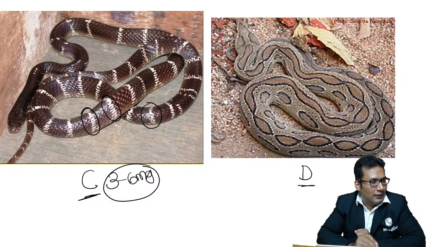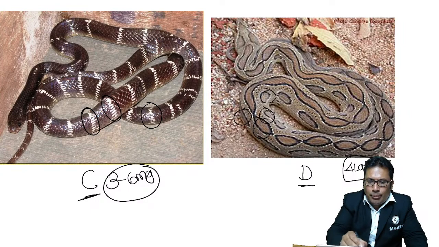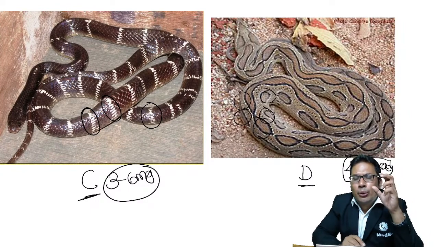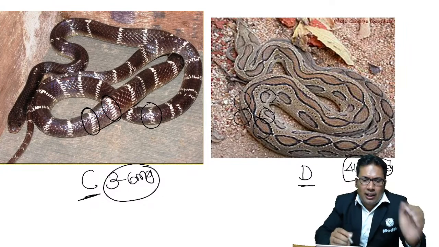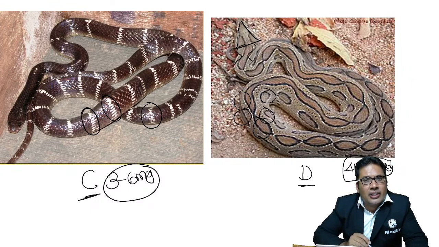What about this? Look at this, which has a triangular head, and you can see the black or brown spots over the body. Triangular head, constricted neck.